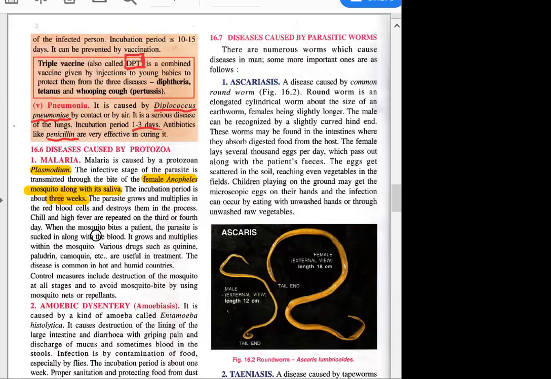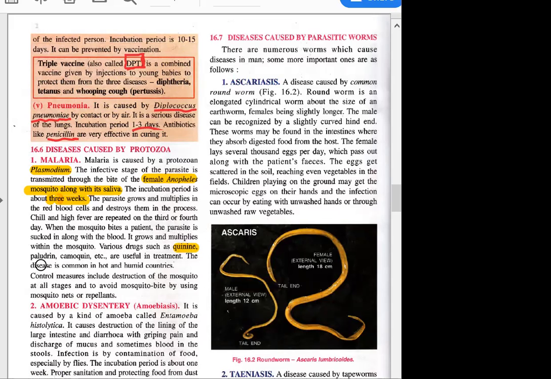So when the mosquito bites a patient, the parasite is sucked in along with the blood. It grows and multiplies within the mosquito. Among the various drugs, very important is quinine. Okay, quinine is very, very important. You can remember this particular medicine for malaria, a commonly used medicine.